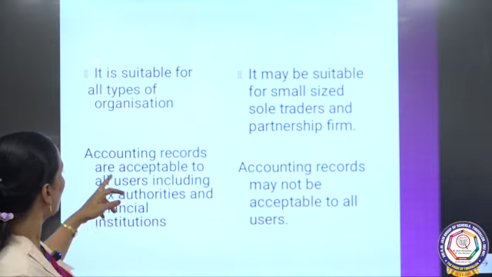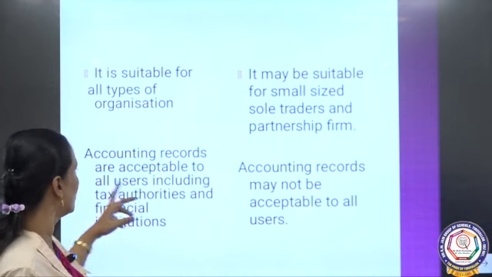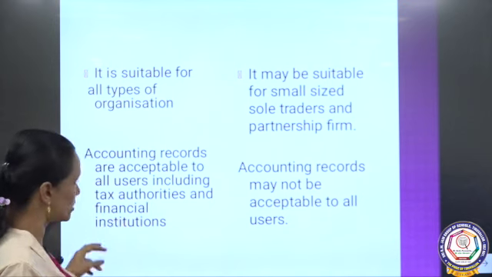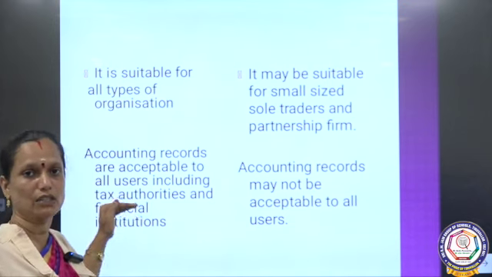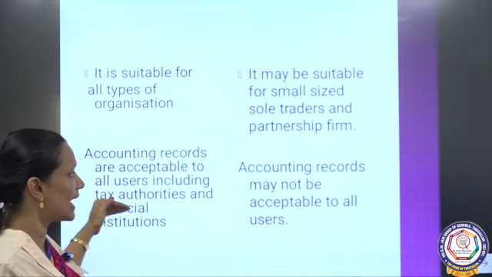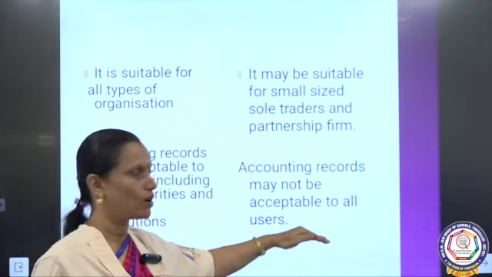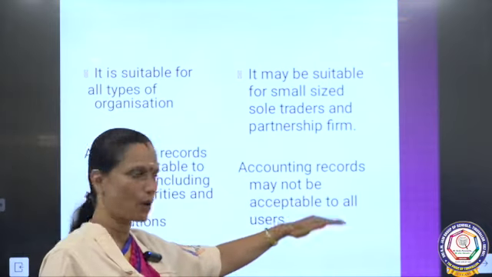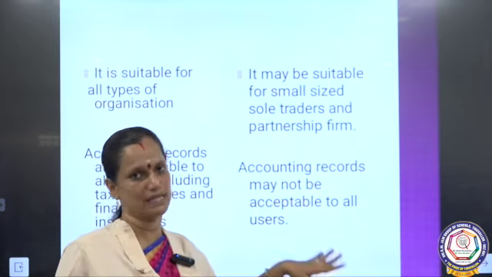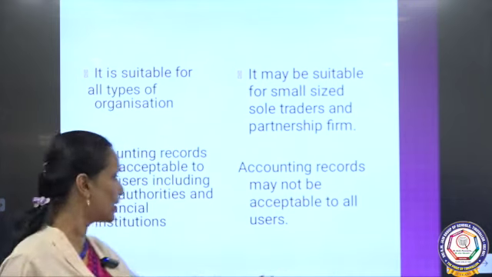And then accounting records are acceptable to all users, including tax authorities and financial institutions. All the government authorities will accept this double entry system only. They will never accept this incomplete record because it is not maintained properly. Accounting records may not be acceptable to all users. They will never use this.